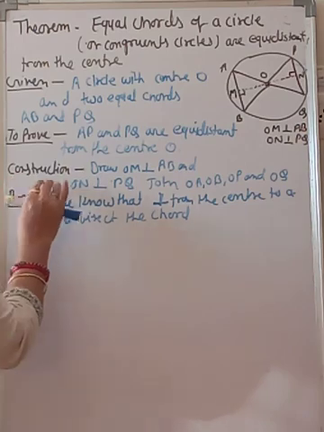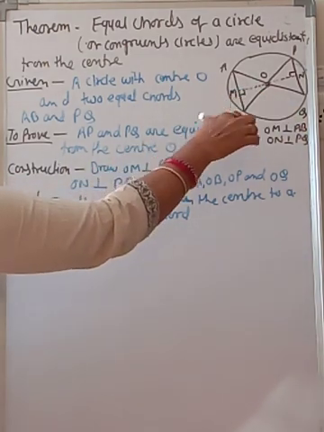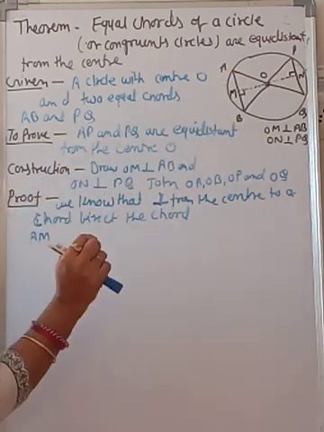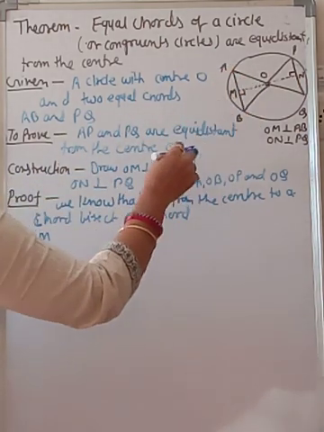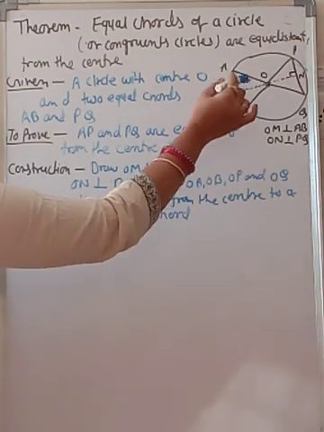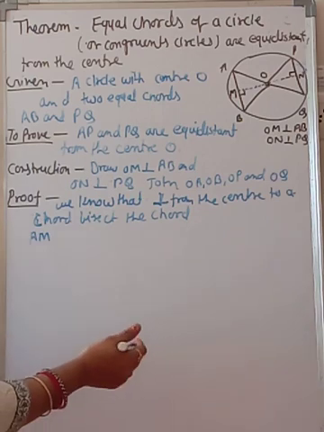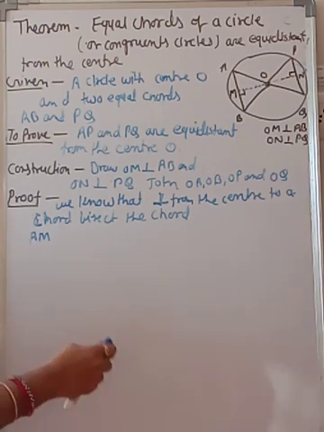Now, first you have to take the construction. Draw OM and ON, where OM is perpendicular to AB and ON is perpendicular to PQ. And now join OA, OB, OP and OQ. So now, first you have to prove.